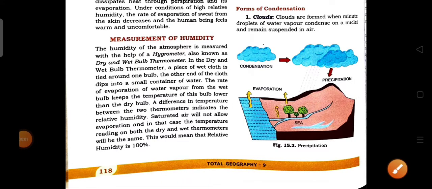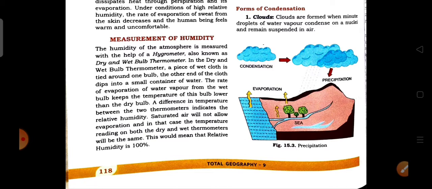Now let us discuss the formation of the cloud, how cloud formation takes place. As we know, the first step for cloud formation is water vapor. When the temperature rises, the water from the oceans, seas and lakes transforms to water vapor by the process of evaporation, and the water vapor remains suspended in the air and condenses around small minute particles, that are the dust particles, smoke and salt present in the air.